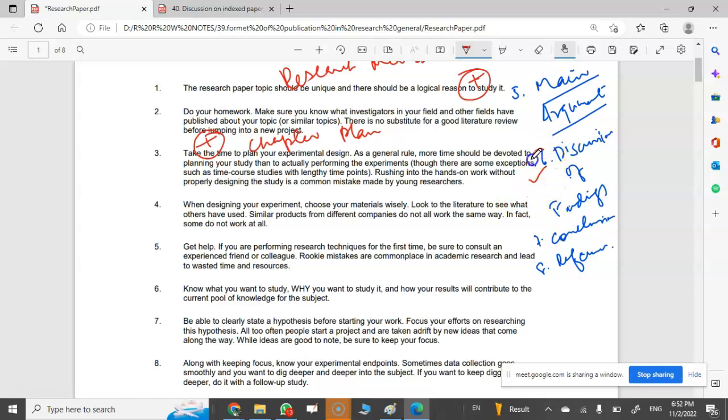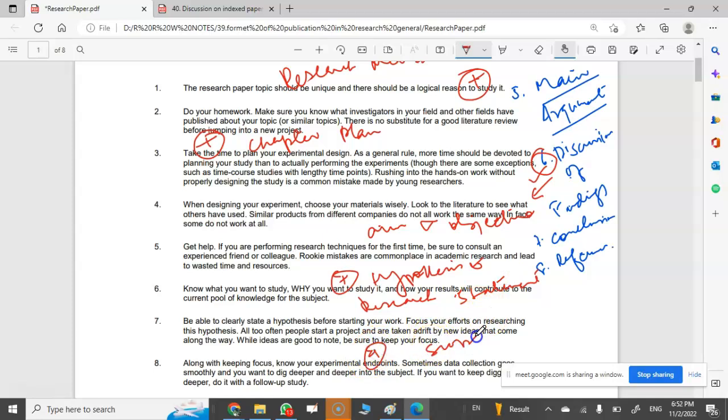What topic will go inside the discussion of your findings? Your aims and objectives. Basically what you want to search, aim and objective. Then here you will add hypothesis and research statement. Hypothesis and research statement, right? Then you will add here scope and limitation.